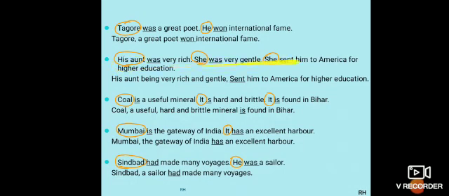Now next is this she and his aunt. This all three they mean the same person. So I can take his aunt as a noun in apposition. So you can have his aunt being very rich if you don't want to take it in the apposition. So you can keep it like his aunt being very rich and gentle, sent him to America for higher education.